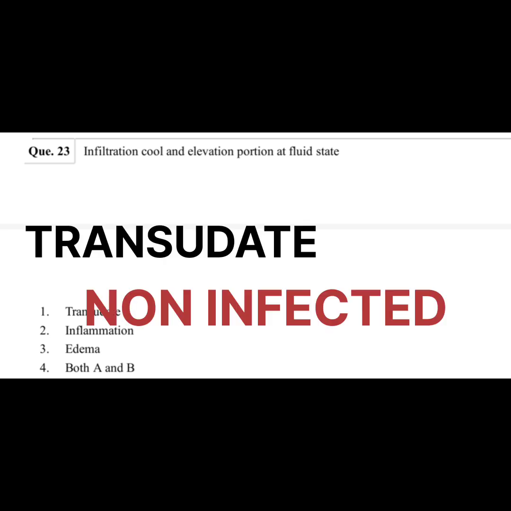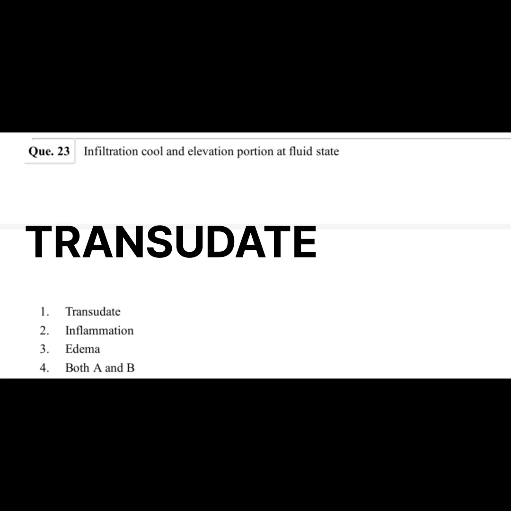So the first option is transudate. Transudate is the fluid that is non-inflammatory, because of decreased hydrostatic pressure or increased oncotic pressure.